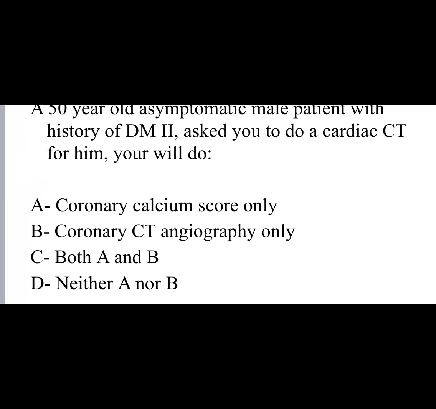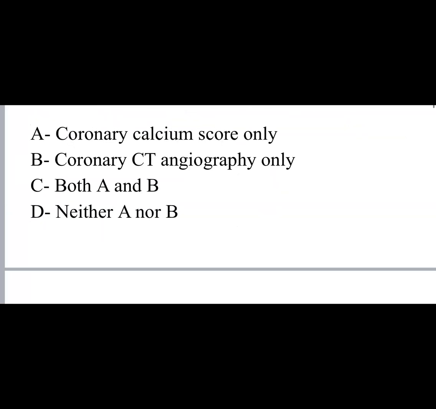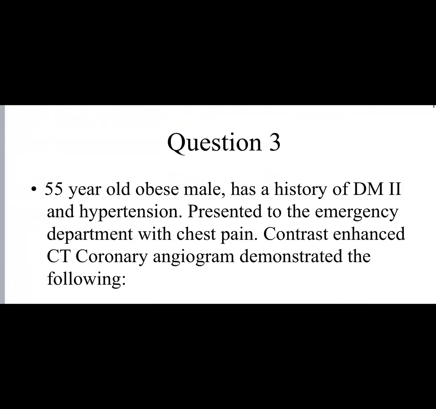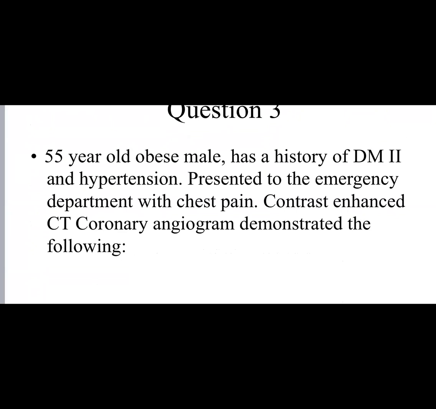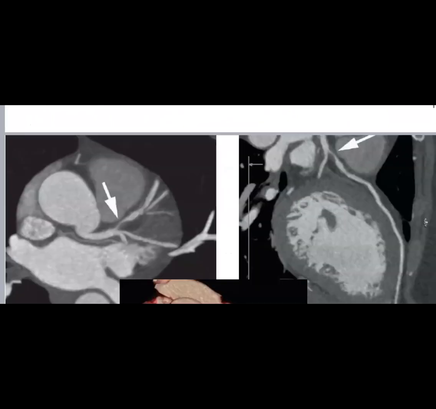So the third question, we already answered questions 1 and 2. A 55-year-old obese male, history of type 2 diabetes and hypertension, presents to the ER with chest pain, and his contrast-enhanced CT coronary angio showed these images.